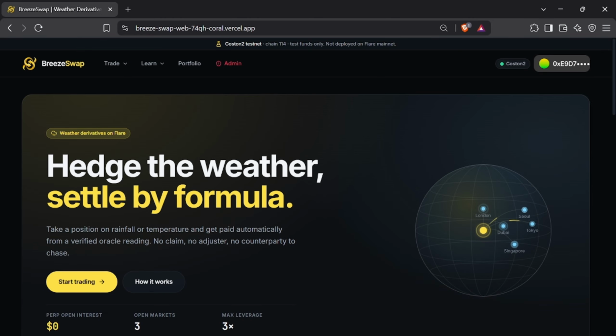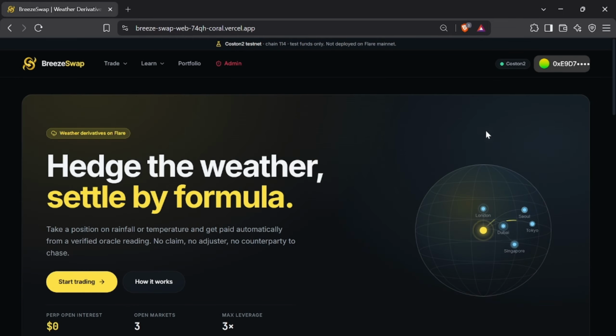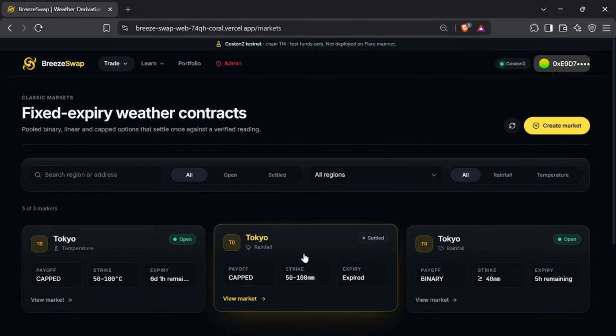As you can see, currently it's on the Coston 2 testnet, and these are test funds only. We are using C2FLR, the Coston testnet funding coin, for gas fee payments, and we're using BUSDT, which is the Breeze USDT, as a test USDT for the entire protocol. If we go into the market section, here are the markets that I have created.